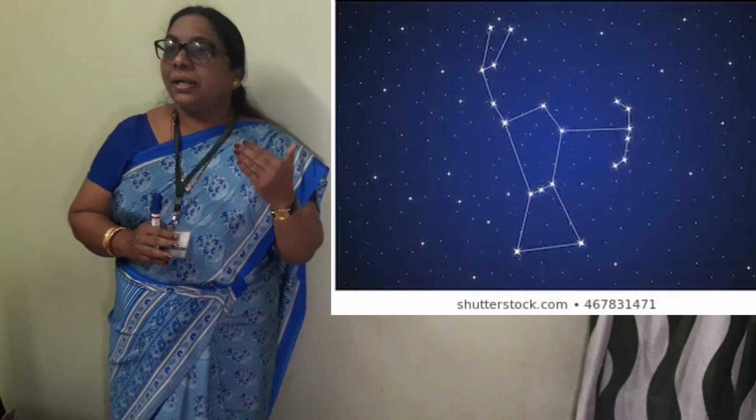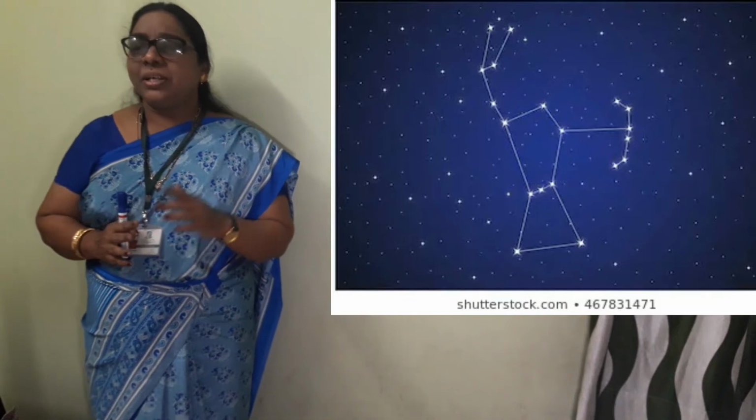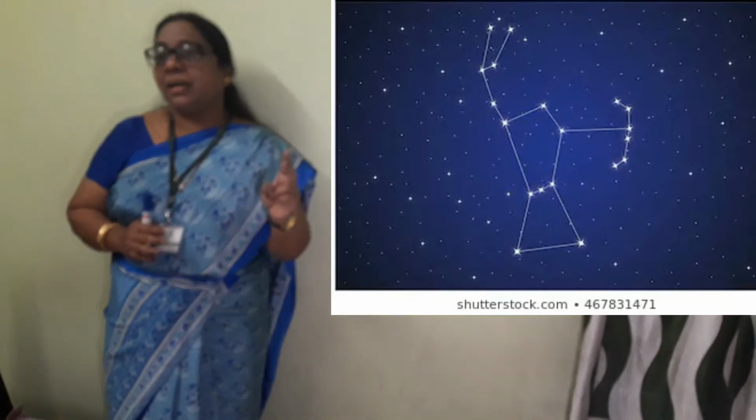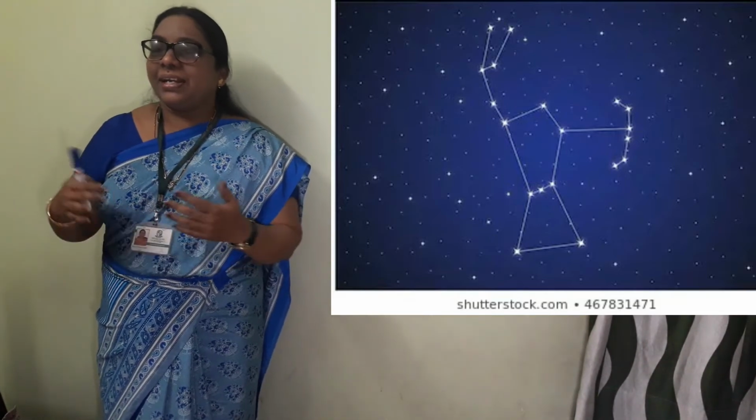Let me repeat about the Orion once again. This is also a very well-known bright constellation, and we can observe it in winter during the late nights. It is a magnificent constellation, and it also has 7 or 8 bright stars, and it is also called the hunter.